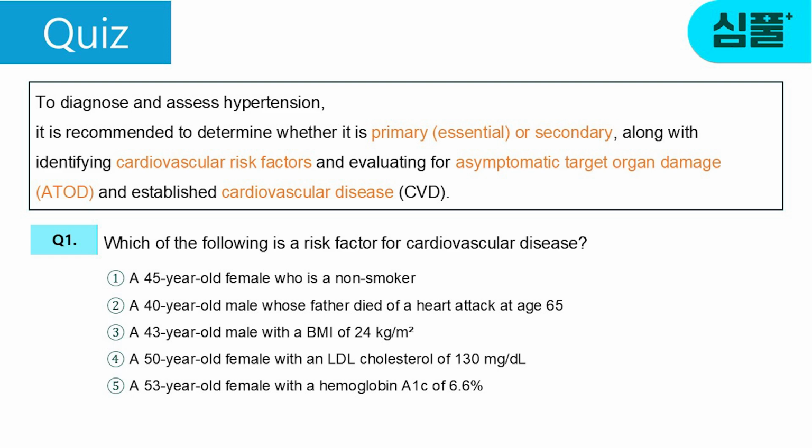1. Non-smoking 45-year-old woman. 2. A 40-year-old man whose father died of myocardial infarction at age 65. 3. A 43-year-old man with a body mass index of 24. 4. A 50-year-old woman with an LDL cholesterol level of 130. 5. A 53-year-old woman with a glycated hemoglobin of 6.6%.